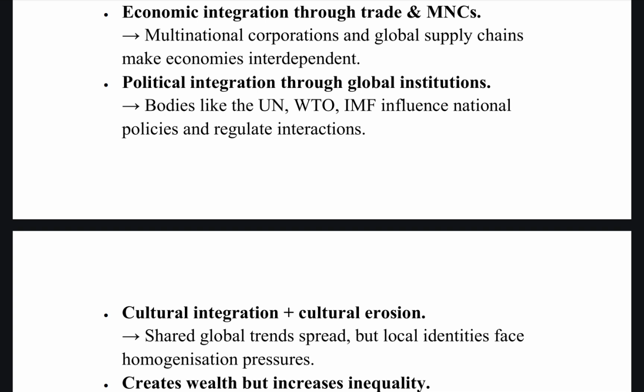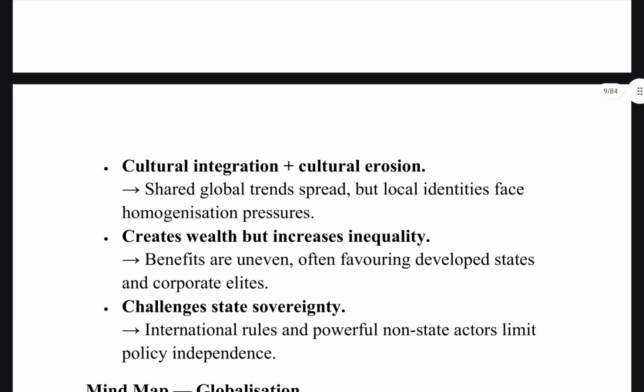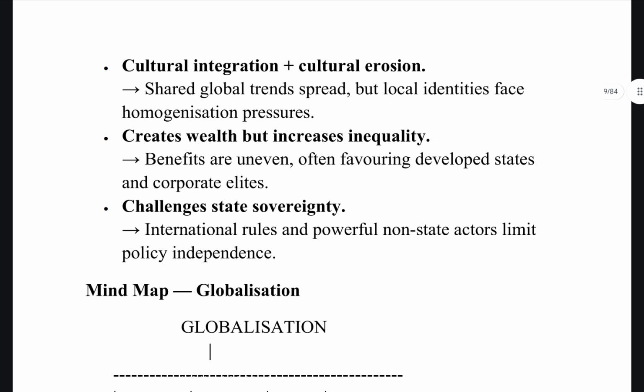Bodies like the UN, WTO, IMF all influence national policies and regulate interactions. Cultural integration plus cultural erosion: shared global trends spread, but local identities face homogenization pressures. Then it creates wealth, but at the same time it also increases inequality. It also challenges state sovereignty, because there might be very powerful non-state actors.